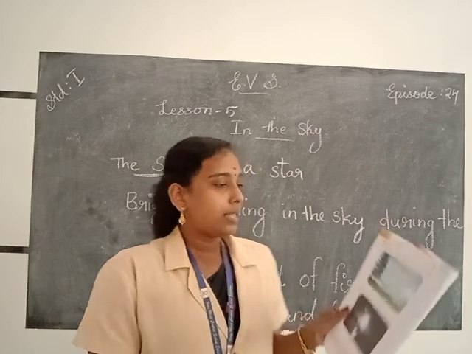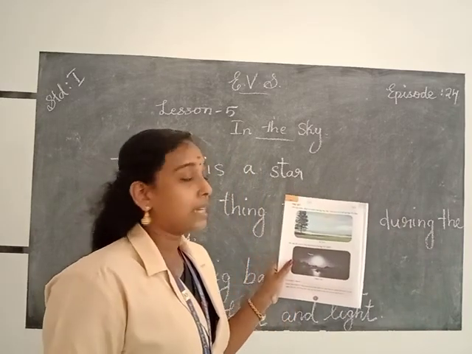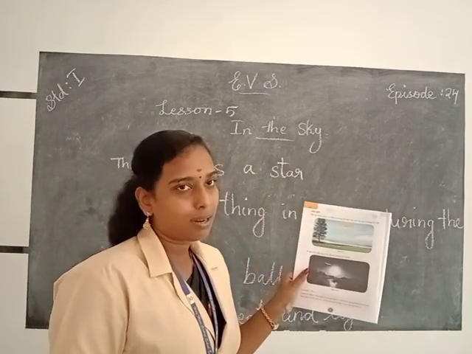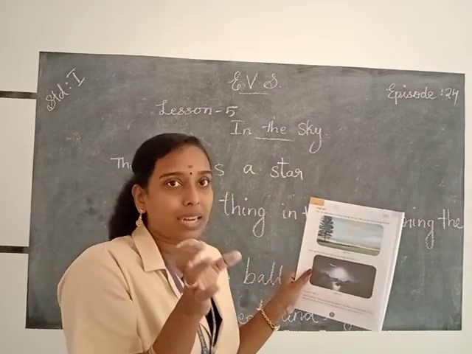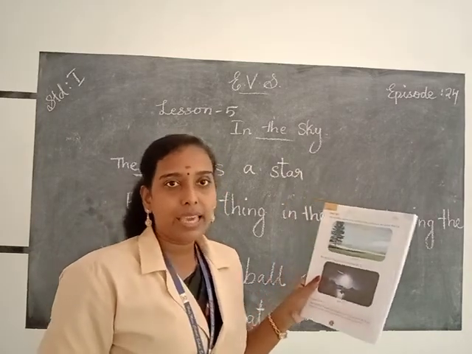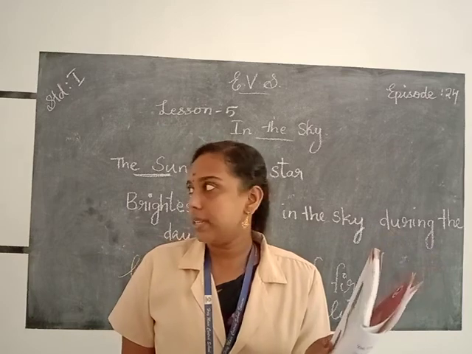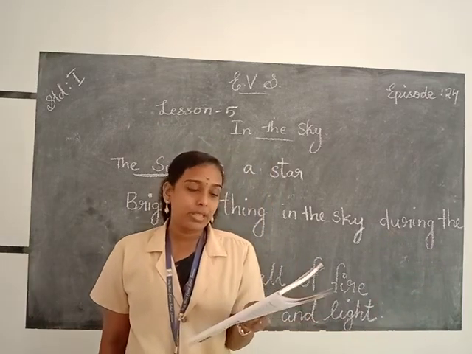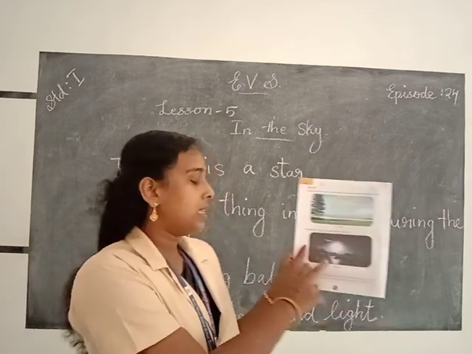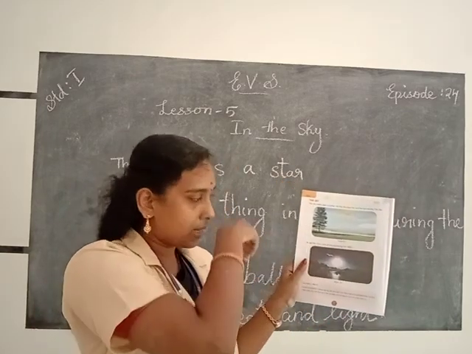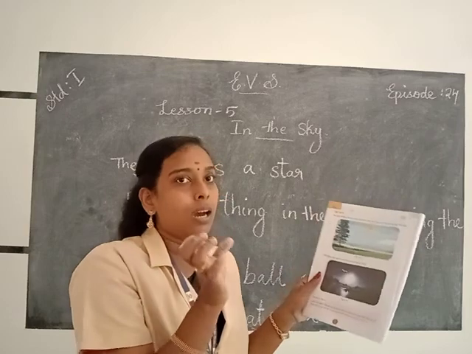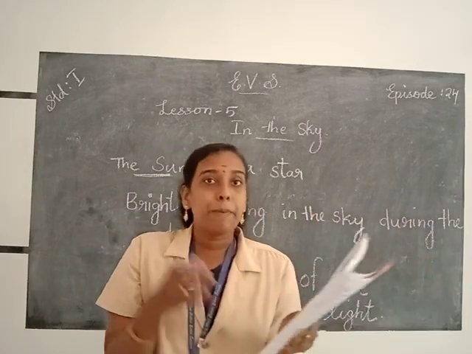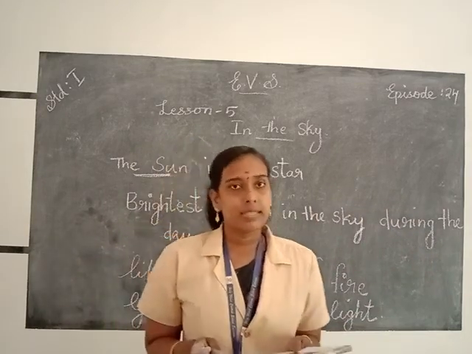The picture shows the day sky. It's blue in color and the sun shines very brightly during the day and we get the heat and light of the sun during the daytime. Then we see the stars and the moon during the night. This picture shows the night sky, and in the night sky we can see many stars and the moon.